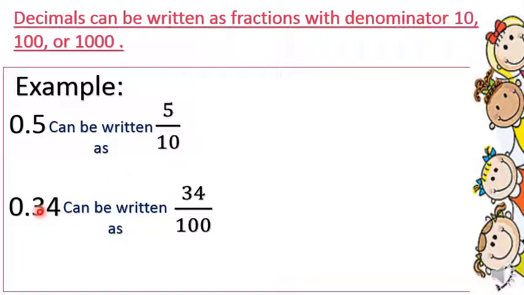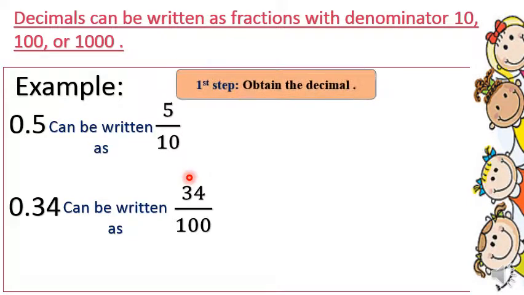Similarly here, this can be read as 0 and 34/100, or 34/100. And this one is 34/100, which can be read as 34/100. So they are the same. Now we are going to learn how to convert a decimal number to a fraction. Let's take a look at the steps.